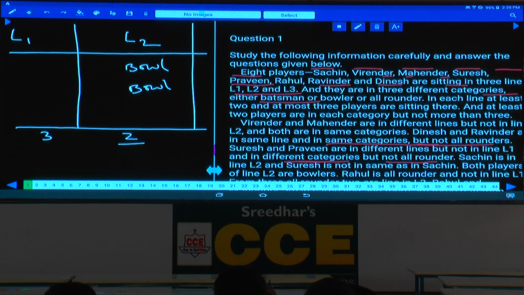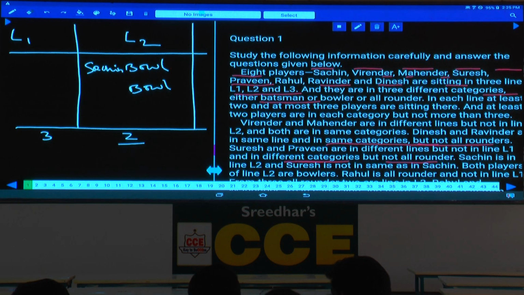Sachin is in L2. As Sachin is in L2 and he is a bowler, and Suresh is not in the same line as Sachin, Suresh and Praveen must be in two different lines. Then who must be in L2? Praveen must be in L2.